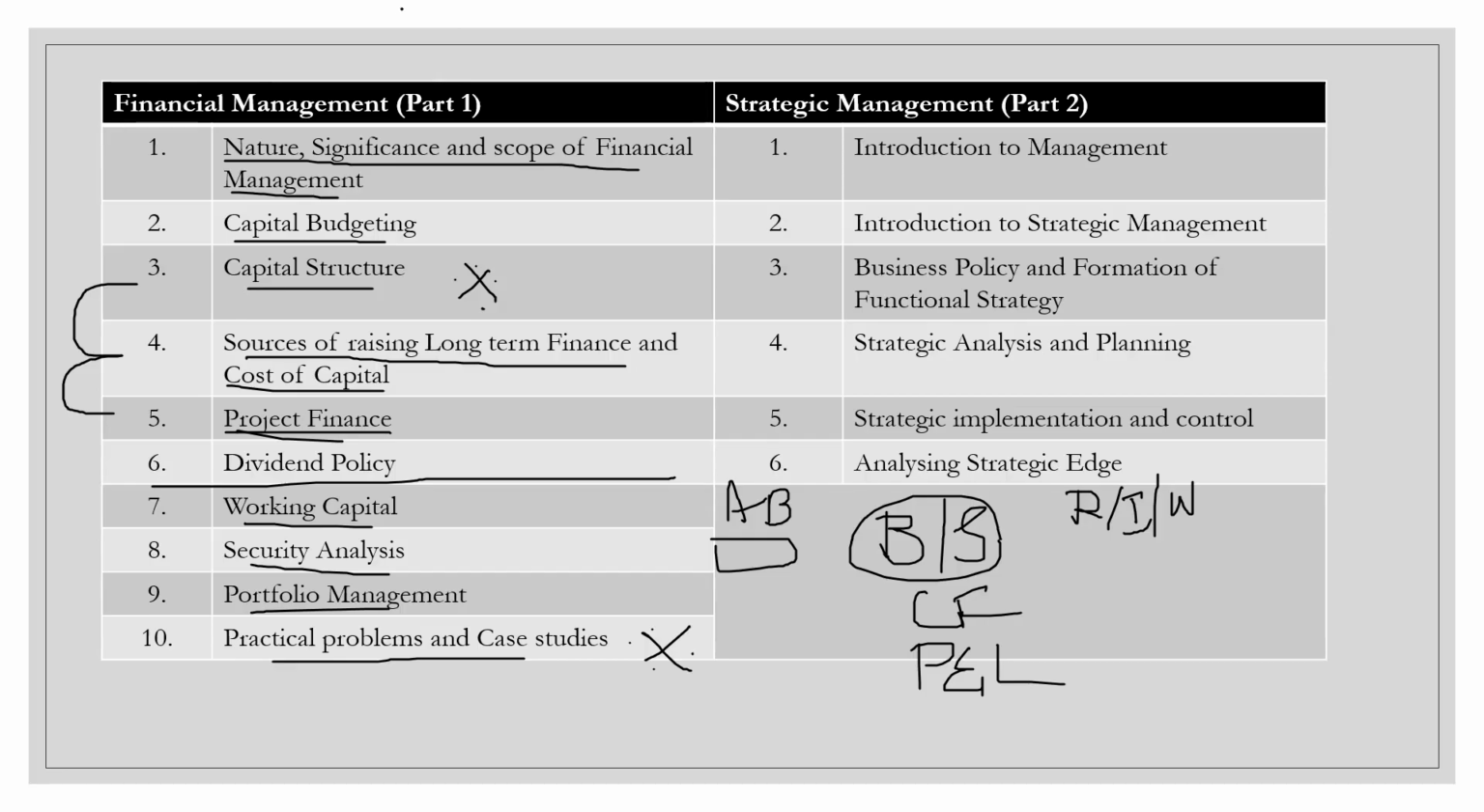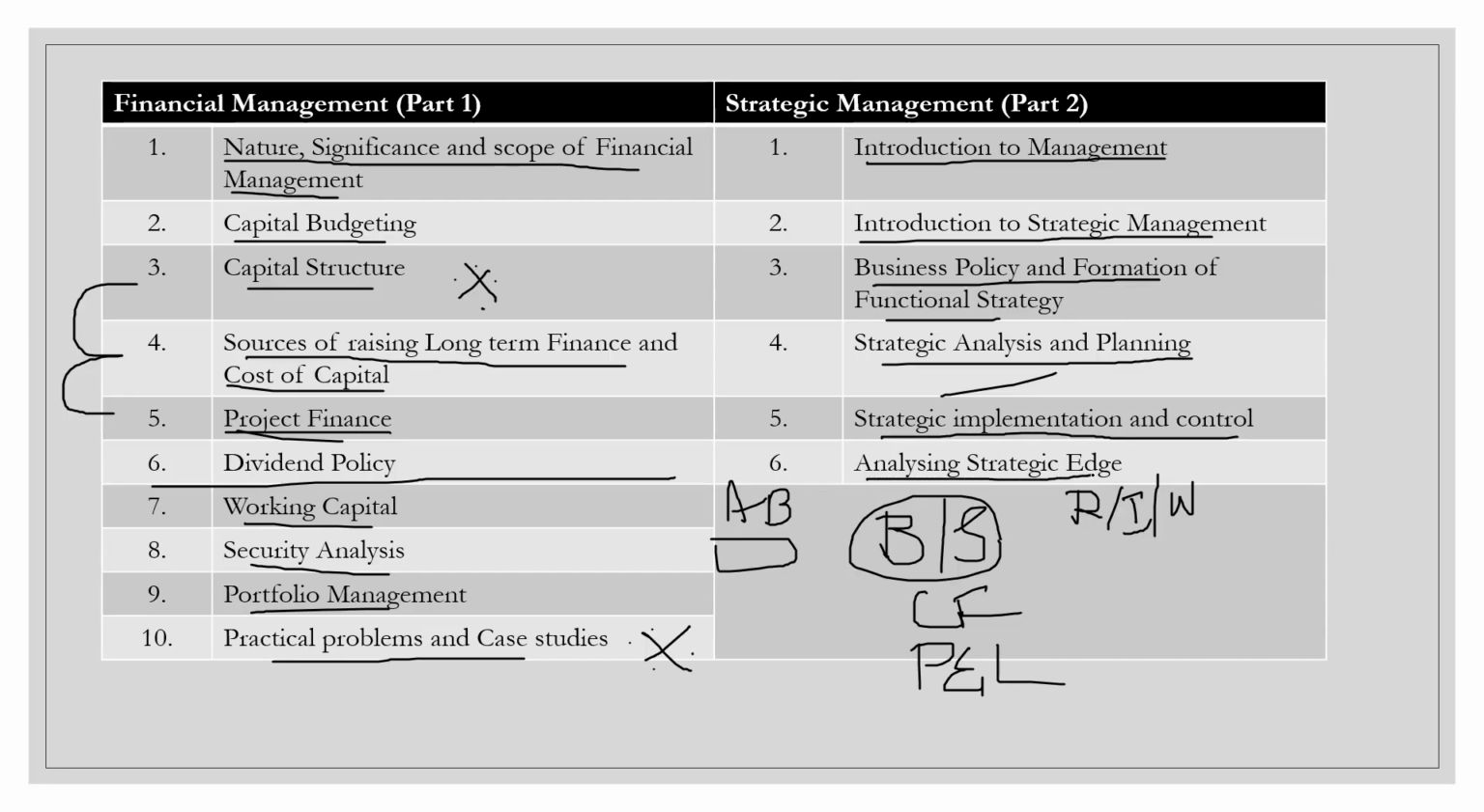So yeah, let us come back to our strategic management. In strategic management, the first chapter is Introduction to Management. Second one is Introduction to Strategic Management. Third one is Business Policy and Formation of Functional Strategy. The fourth one is Strategic Analysis and Planning. Strategic Implementation and Control is the fifth chapter. Sixth chapter is Analyzing Strategic Edge.